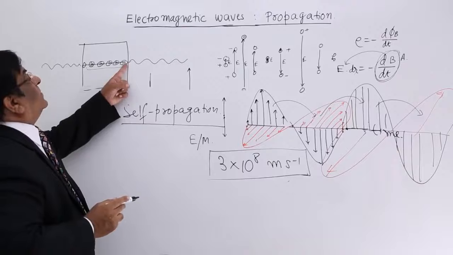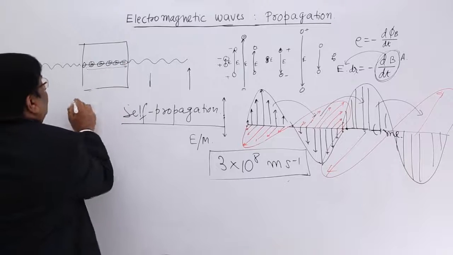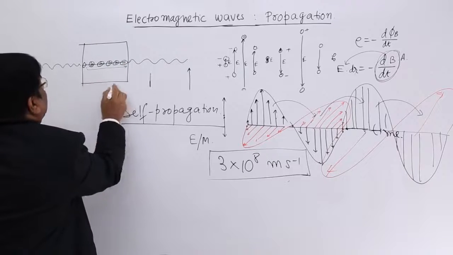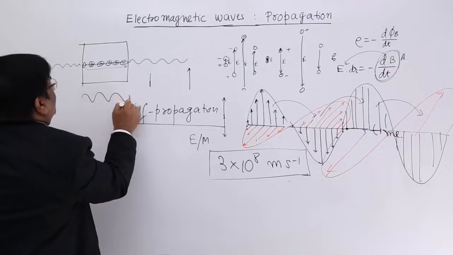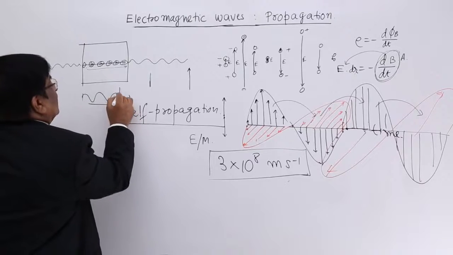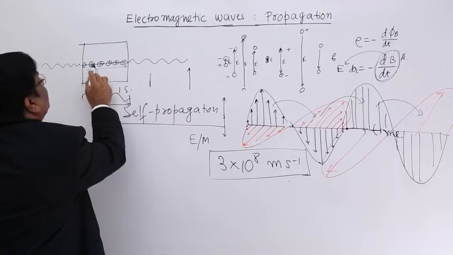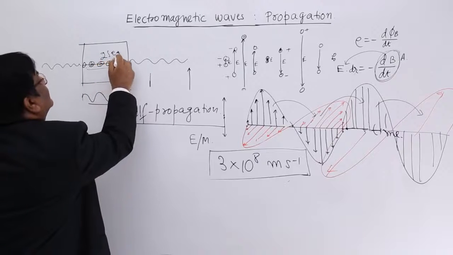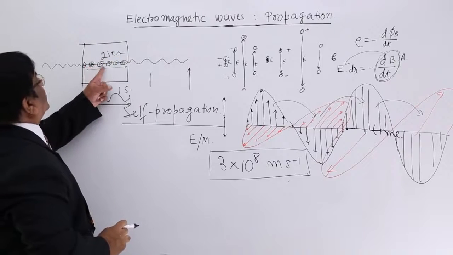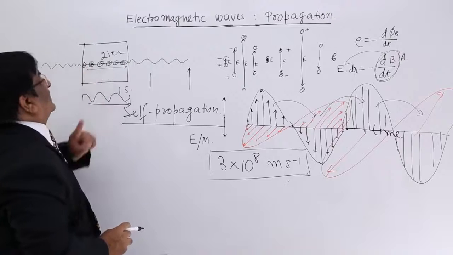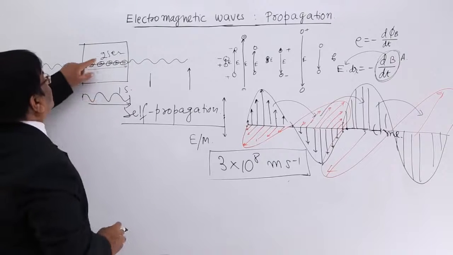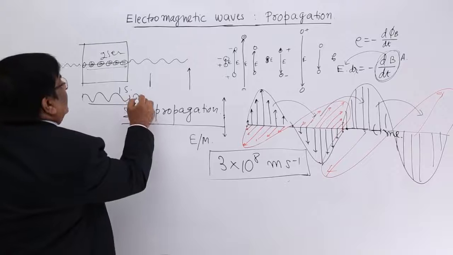This is slow. That is why if in free space a wave goes from this place to this place, it takes 1 second. In the medium, when it goes, it takes 2 seconds. Why? It has to go through vibrating the material. So what happens to the speed of the wave? We see a wave here.